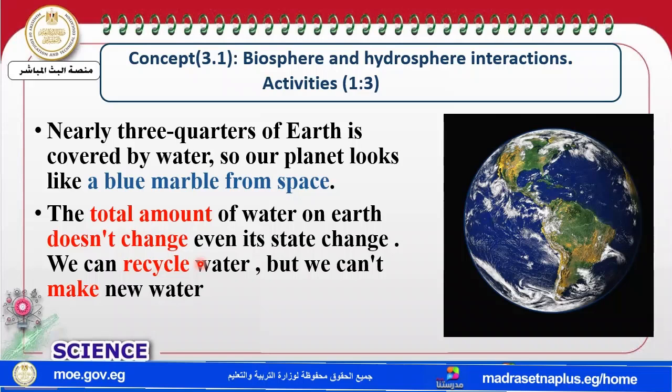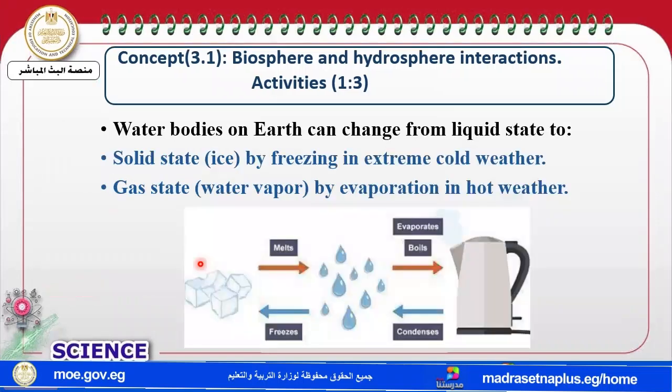Okay, let's move to another activity to prove it. Water can change from a liquid to what? To a solid, or from a liquid to a gas.